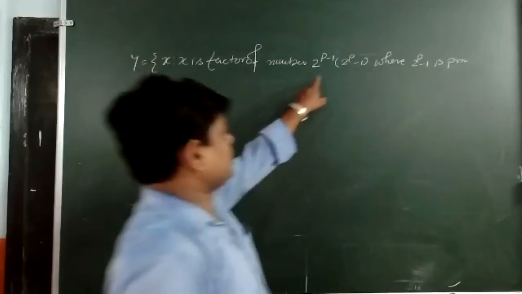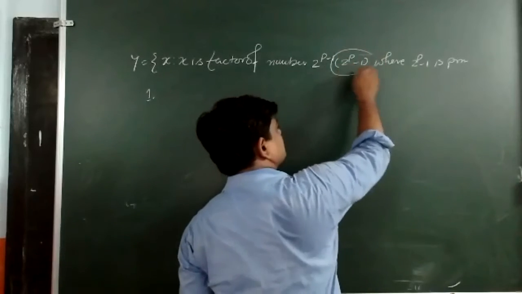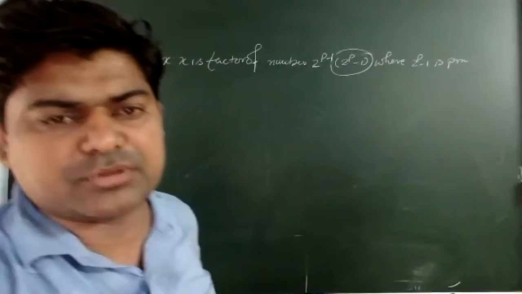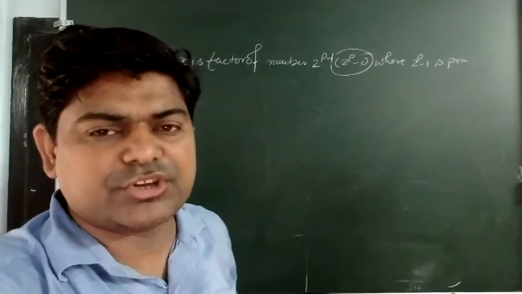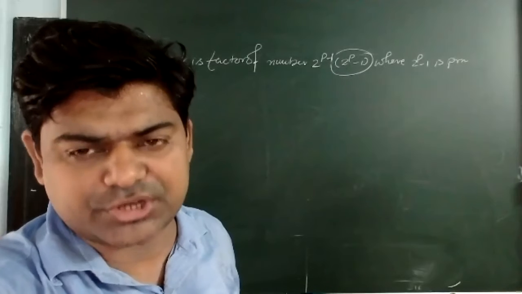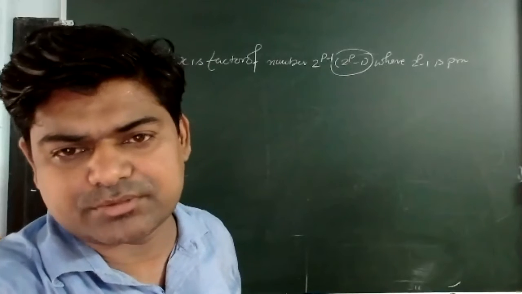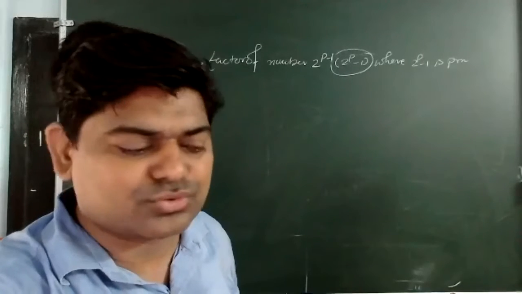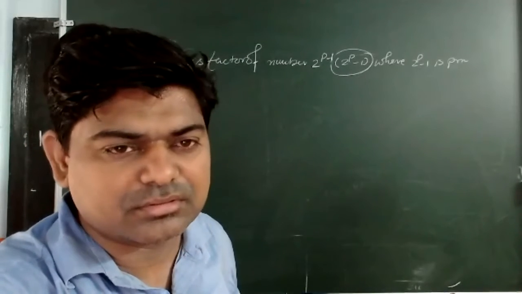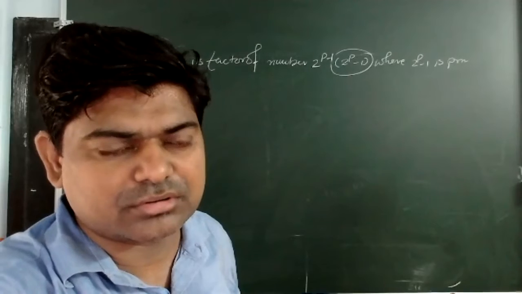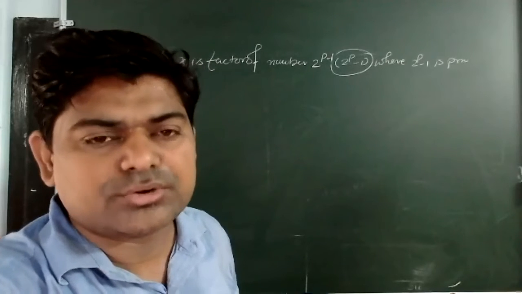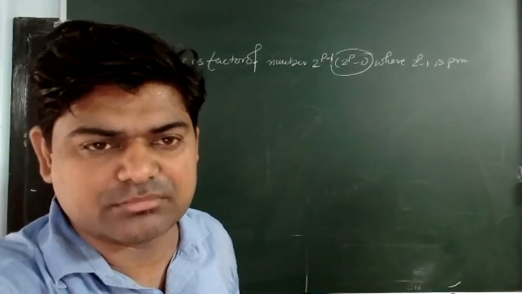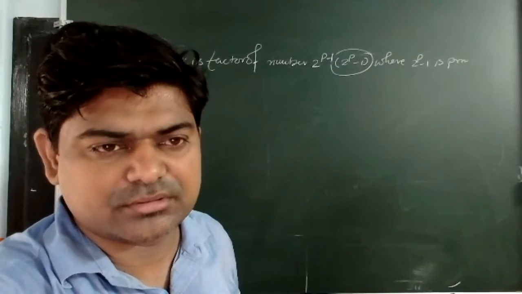Actually, for each and every value of p, he is thinking that 2 to the power p minus 1 is a prime number. The problem is there. You can see 2 to the power 3 is 8, and 8 minus 1 is 7. But 2 to the power 4 is 16, and 16 minus 1 is 15. So p equal to 4 I can't take. Are you getting me or not? 2 to the power 5 is 32, and 32 minus 1 is 31. It is prime, so p equal to 5 I can take.